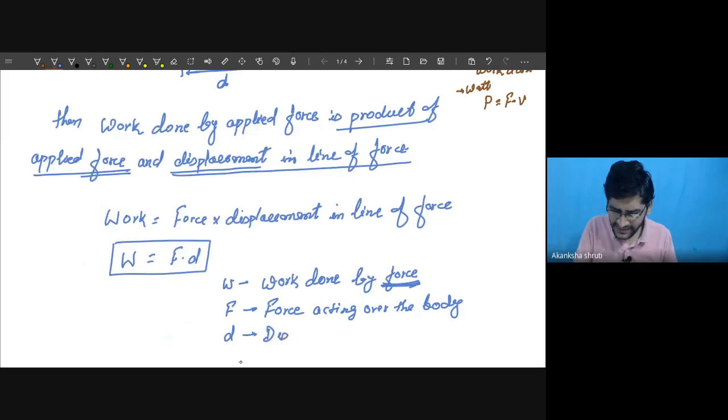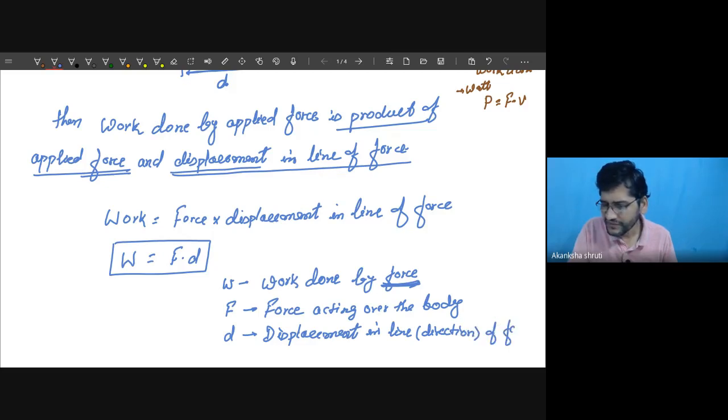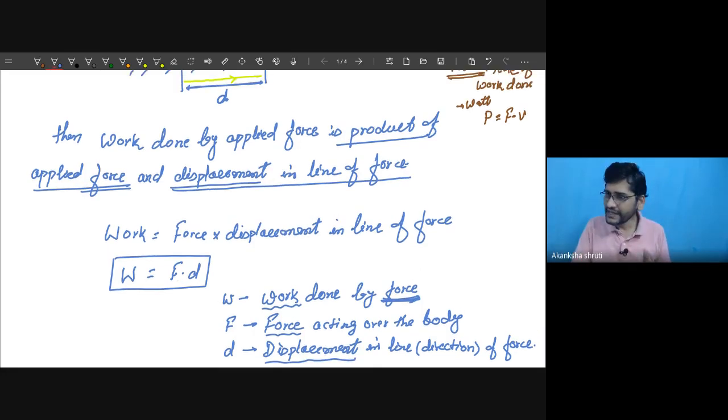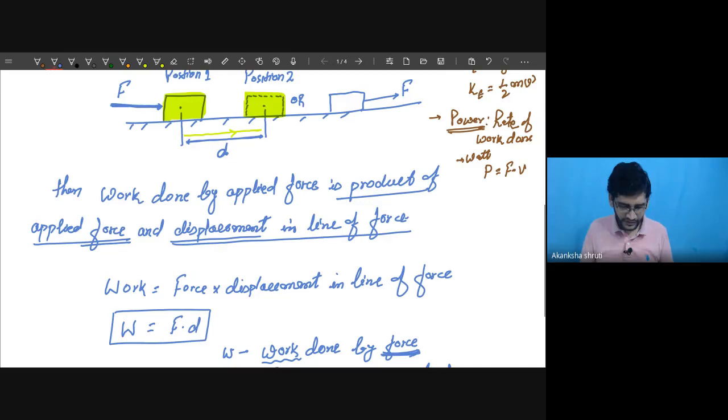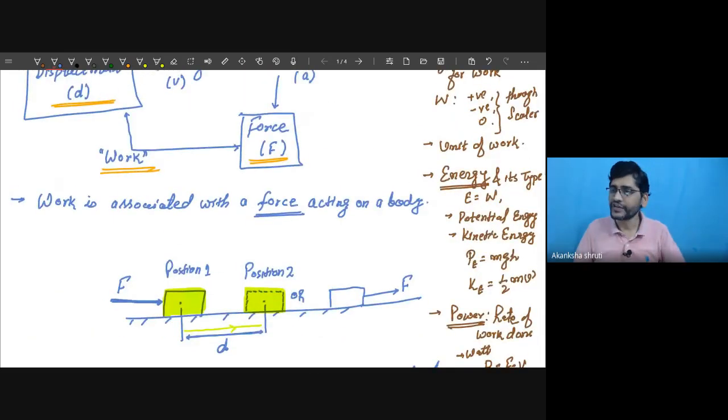So it is displacement in line, or in many books you will get this as the direction also, of force. It is important. So this way the work is obtained by product of force and displacement. But which force we shall take? Carefully we shall understand that this force must be applied over the body, and the displacement in the direction of force we need to take. Okay, student? So this is the definition of work as per our physics.